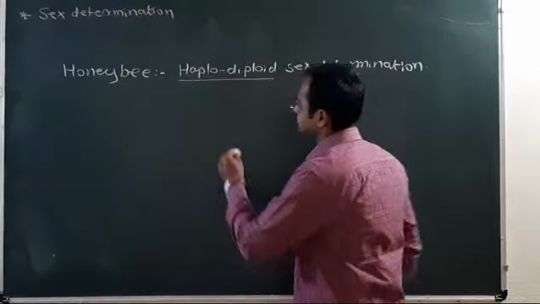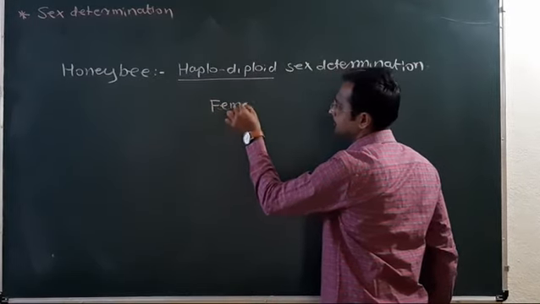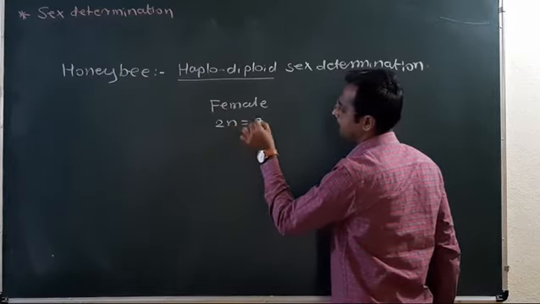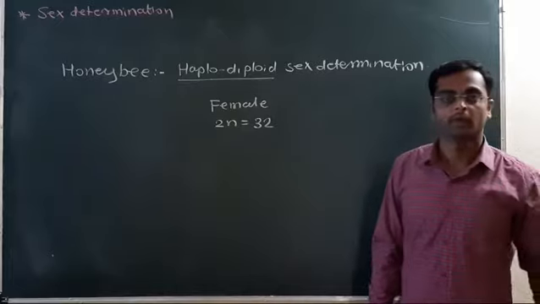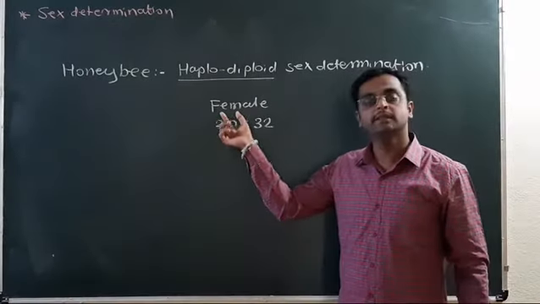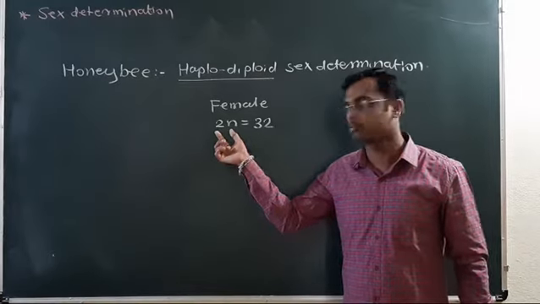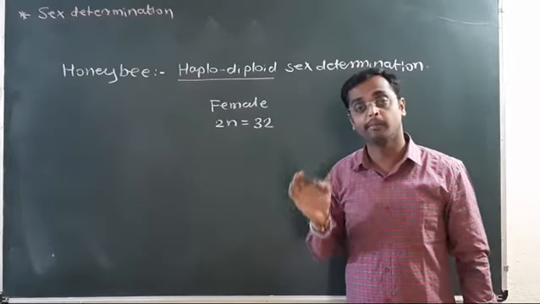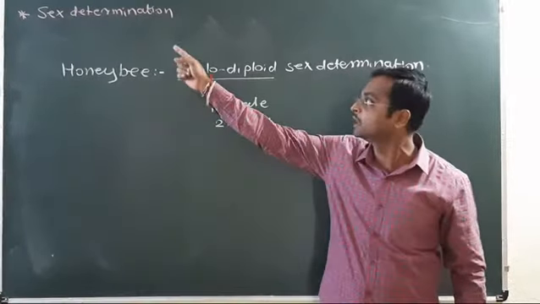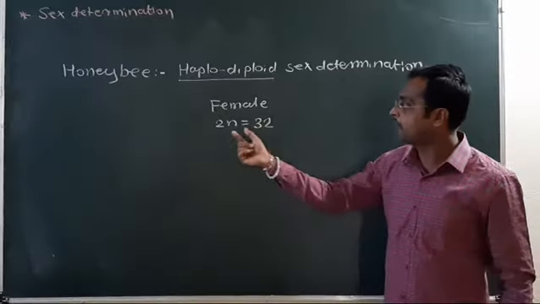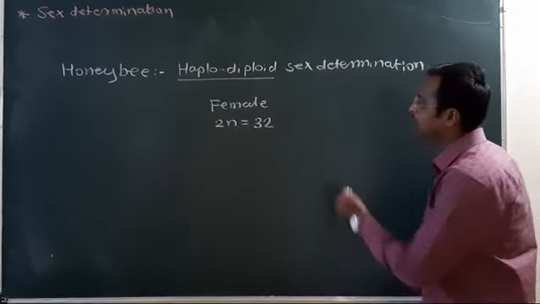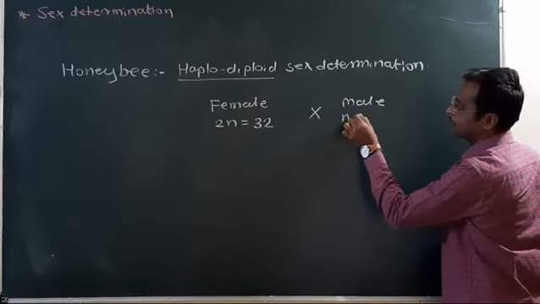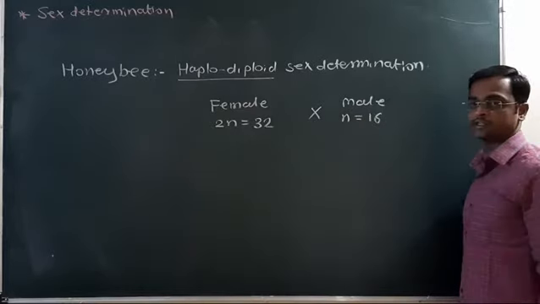In honeybees, the female is diploid, 2n, having 32 chromosomes. Female has the diploid chromosome number 32 and male has the haploid chromosome number, n equal to 16.